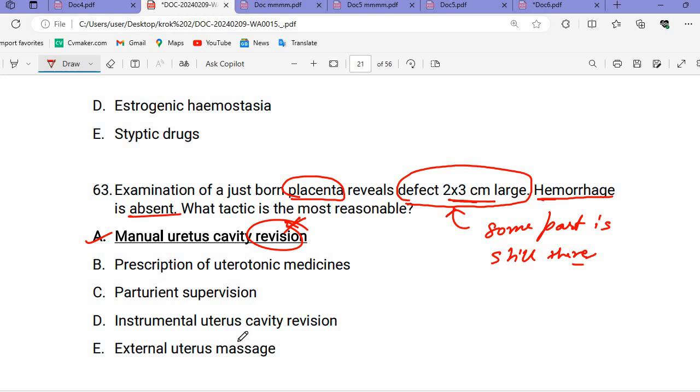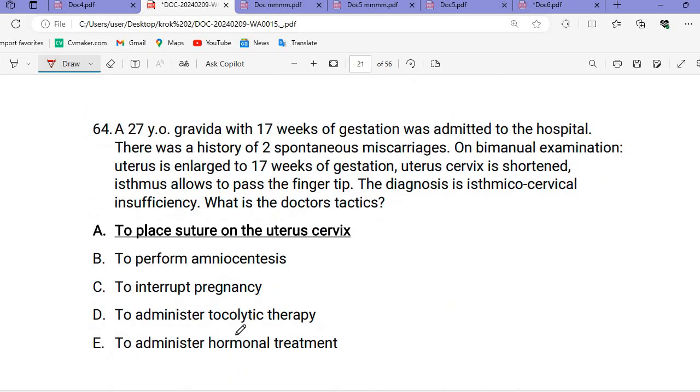This question we have already done. Other options are not important.